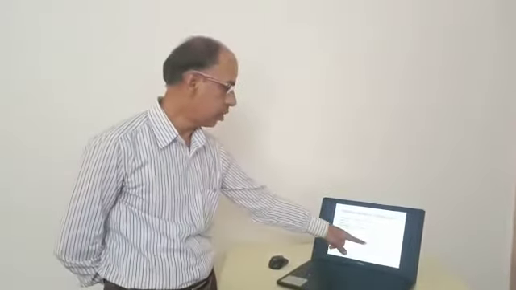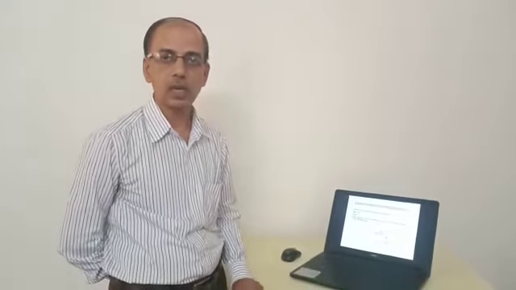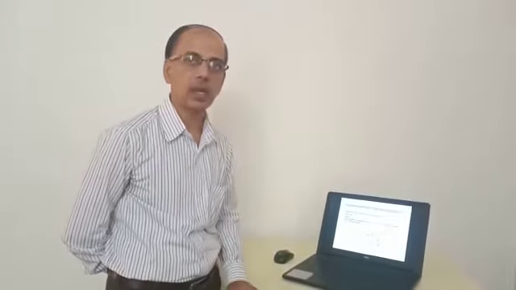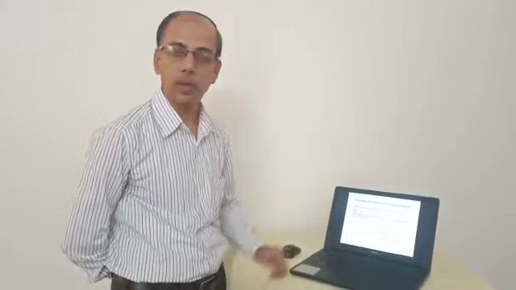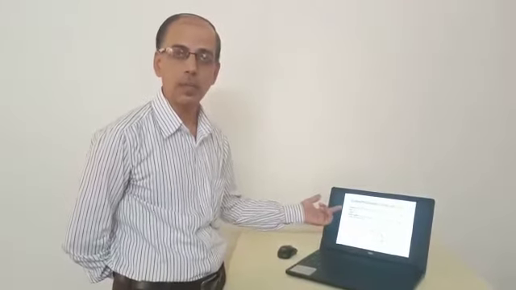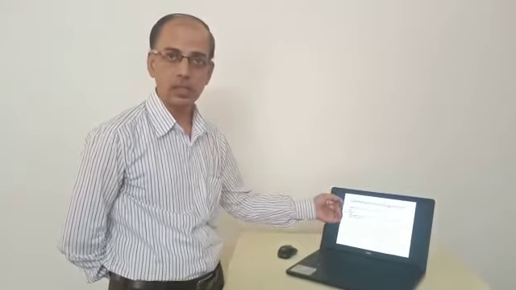In the common emitter configuration, the current amplification factor is denoted as beta. Beta stands for current gain or current amplification factor. Beta is defined as the ratio of output current to input current. Here the output current is the collector current and the input current is the base current. Beta is equal to IC divided by IB, whereas alpha, for the common base configuration, is the collector current to the emitter current, IC divided by IE.